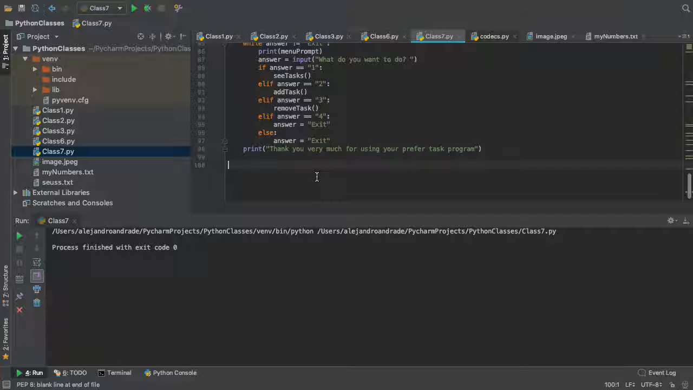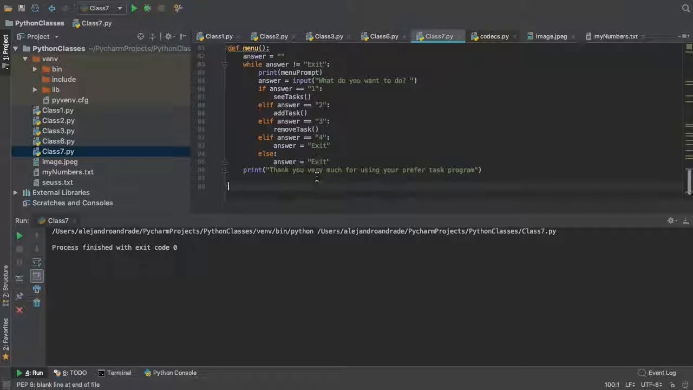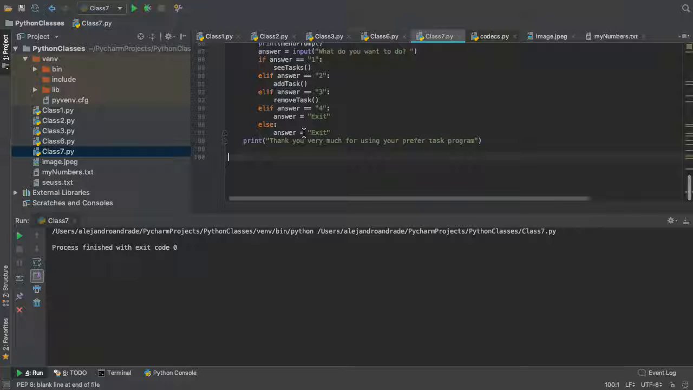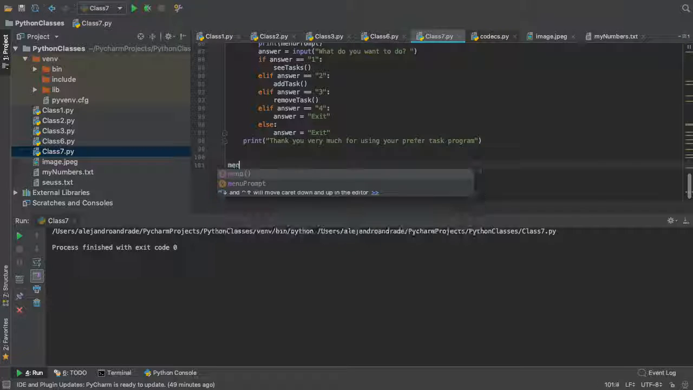So what's the only thing that we need to call to run our program? Yes, correct. So menu is the only function that we didn't call, because that's actually where everything is running. So we just do menu, and the program is gonna come.